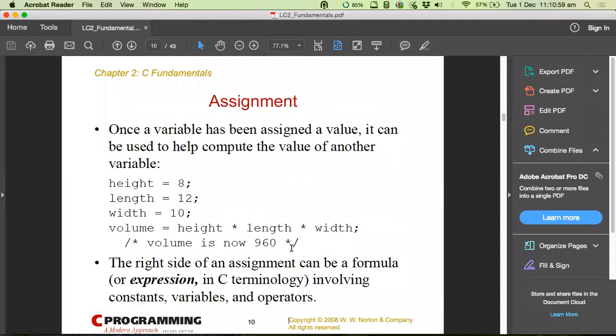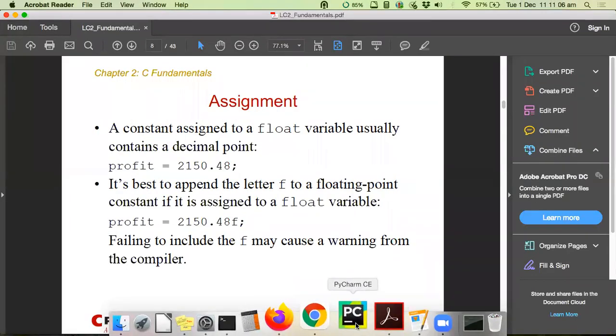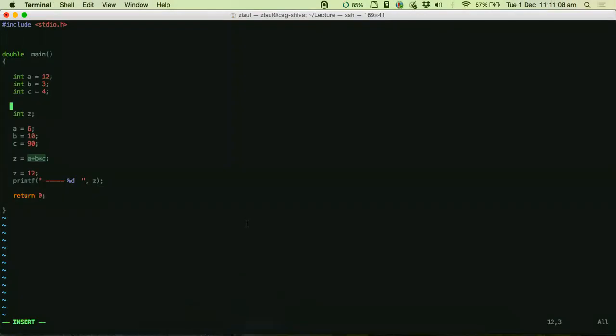Okay, so now let us go finally, in this last 20 minutes, into the types of variables. What variables have we discussed here? We have just discussed the int type of variables, right? So what is this int type of variable?